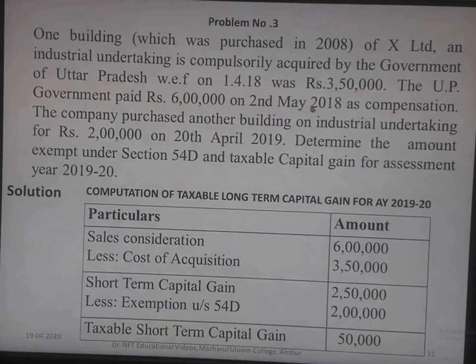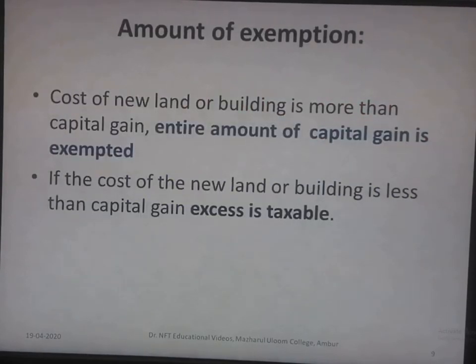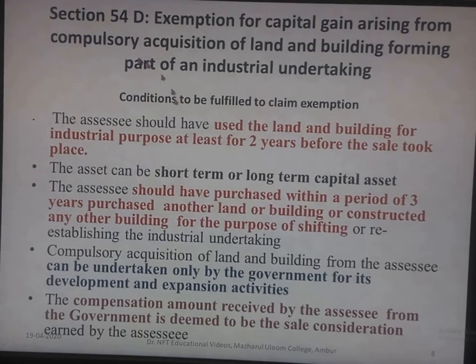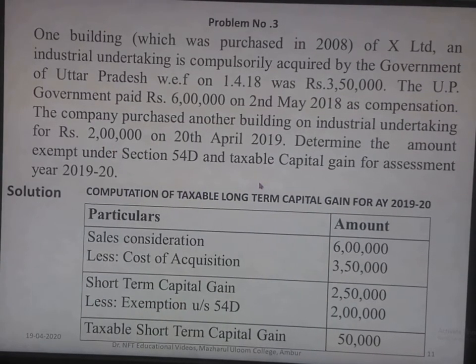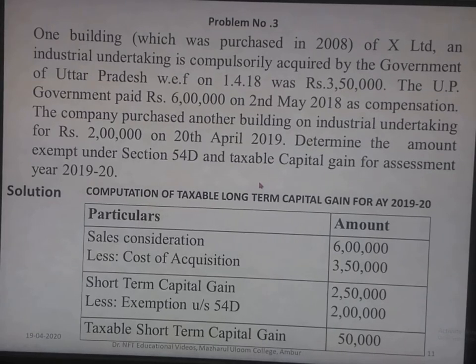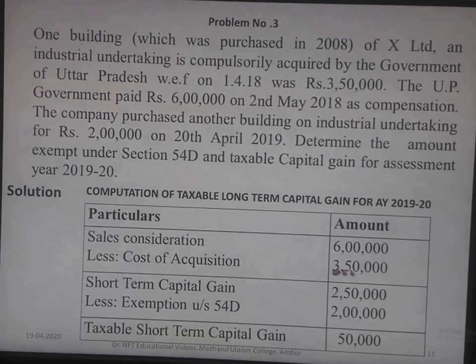Again, you can see that the asset is a short-term capital asset. Here again, I'd like to mention that the asset can be either a short-term or long-term capital asset. Here the asset is a short-term capital asset. So the cost of acquisition is 3,50,000. If we deduct the cost of acquisition from 6 lakhs, we get the short-term capital gain of 2,50,000.